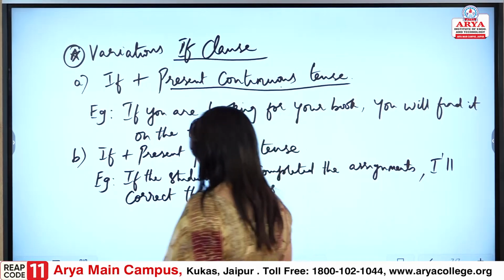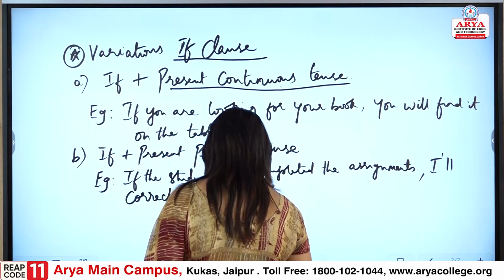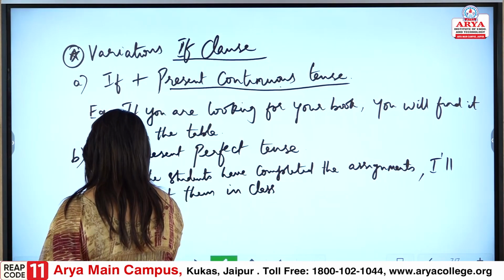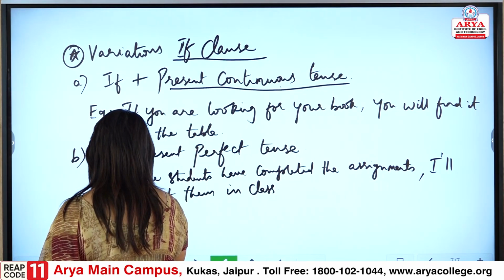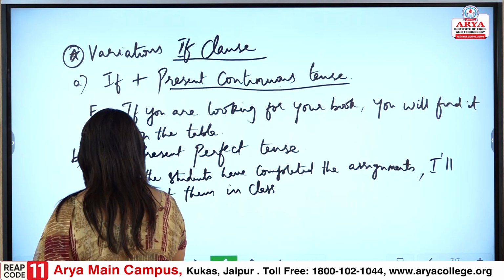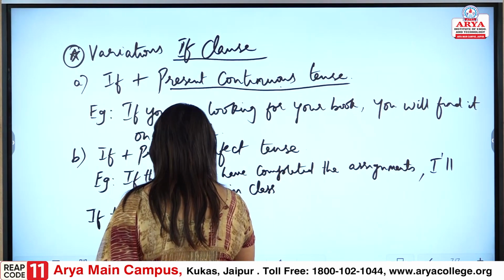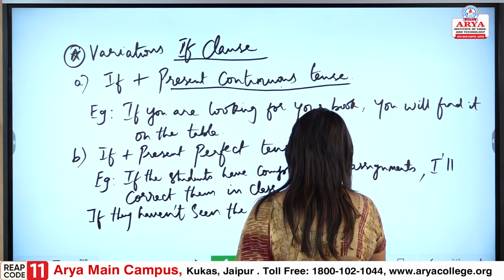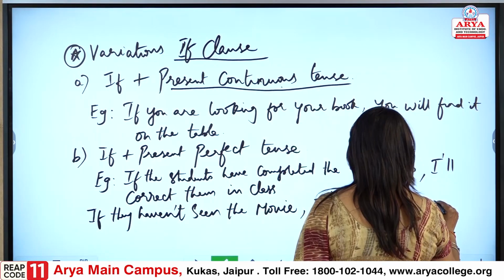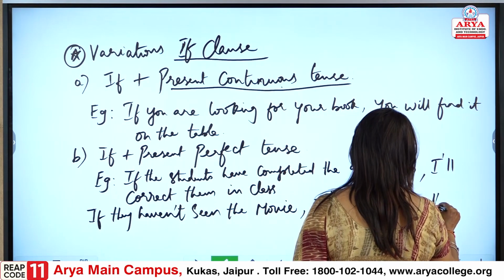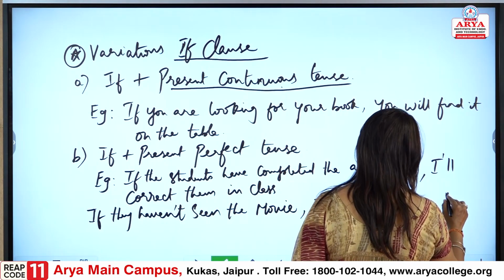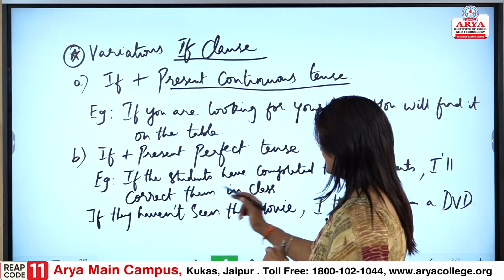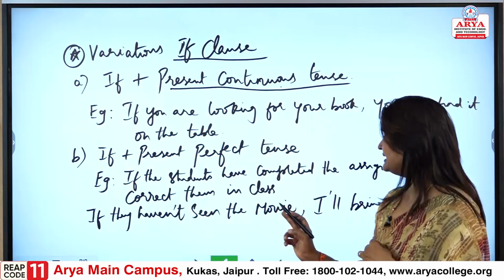Let me even give you one more example, so that the understanding becomes better. If they haven't seen the movie, I will bring them a DVD. Fine. So now, let us understand it.